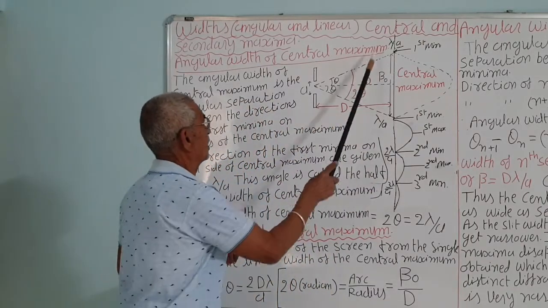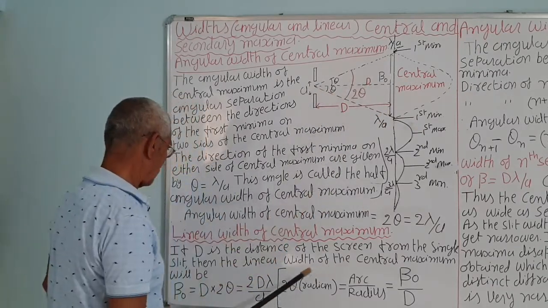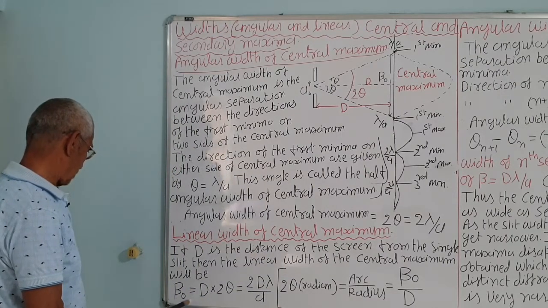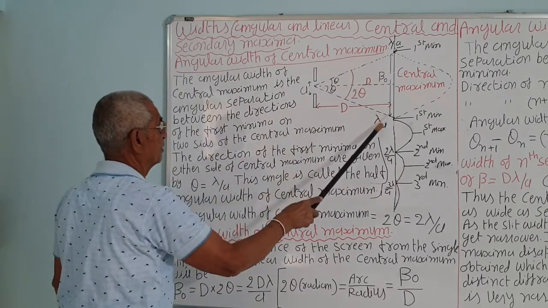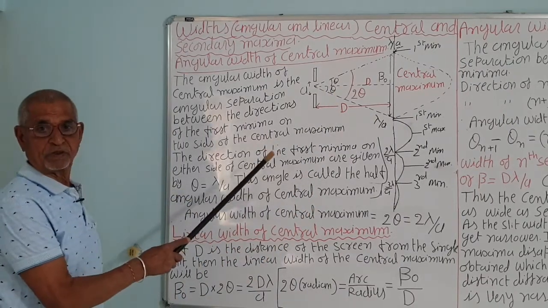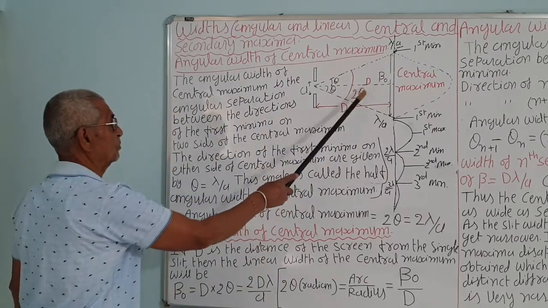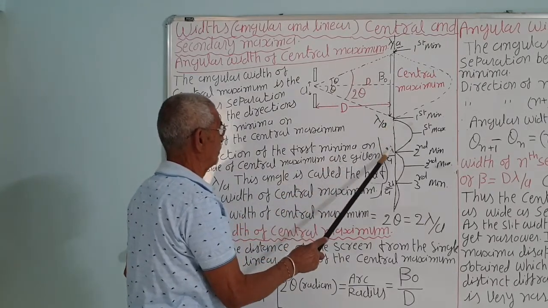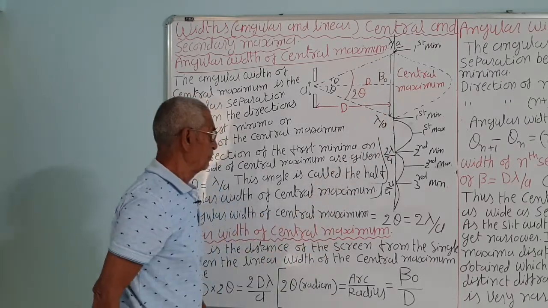So, this R, correct? So, d theta is equal to R. d theta, that is 2 theta for the central maxima, is equal to the linear width. This is the linear width, and this is the angular width, correct? For angular width you use theta, for linear width you use x or beta 0. Beta 0 is for the central maxima, and for the other maxima we use beta. This is half, just double.